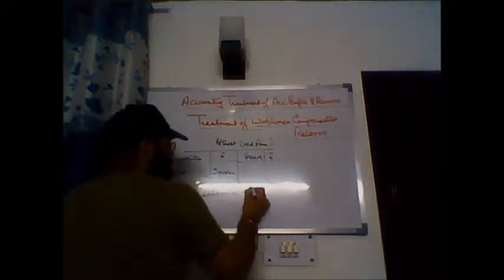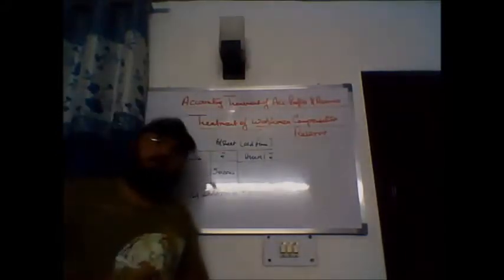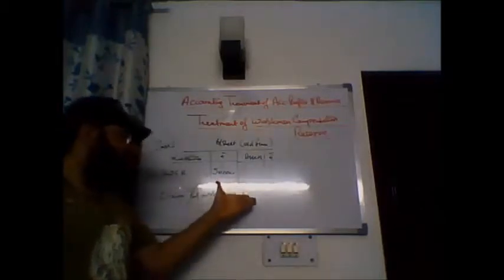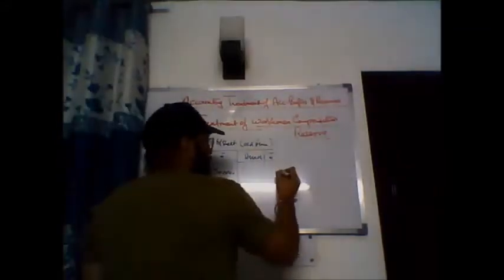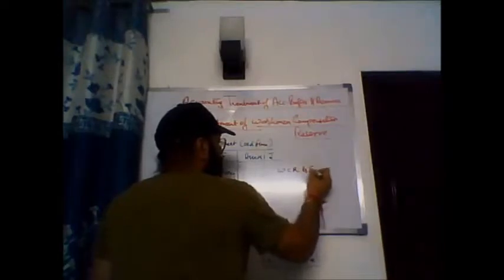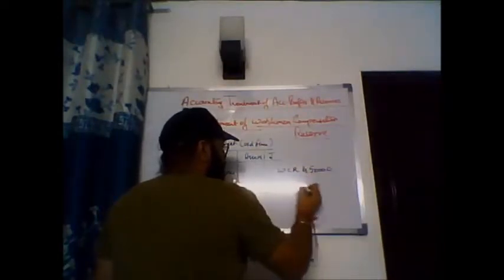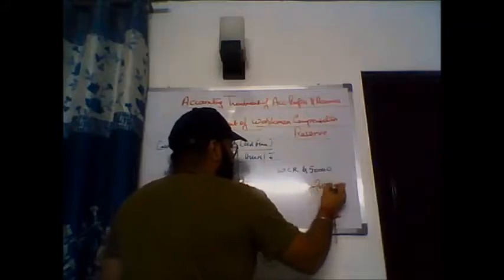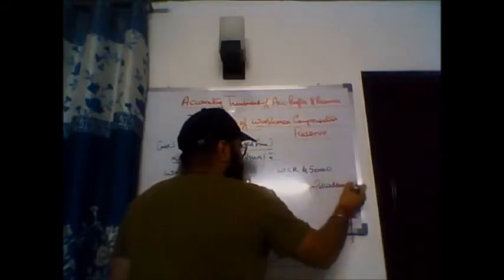Suppose the claim for workmen is 60,000 rupees. It means that the whole reserve will be utilized for paying the claim to the workmen. The 60,000 rupees claim is here, and the workmen compensation reserve is 50,000. The entry will be workmen compensation reserve debit 50,000 to claim for workmen 60,000.